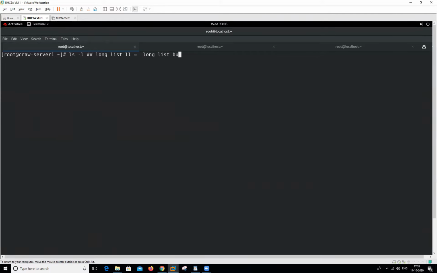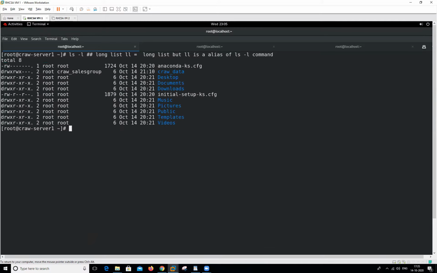But ll is an alias of the ls -l command. Alias means it's a nickname. It's another command that we can also use to list the files and folders in a long format.